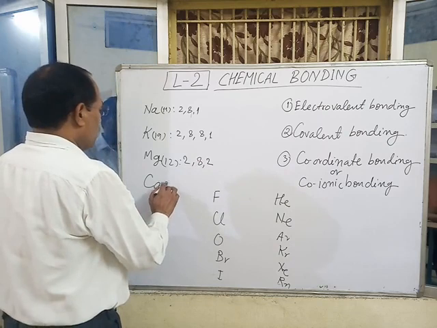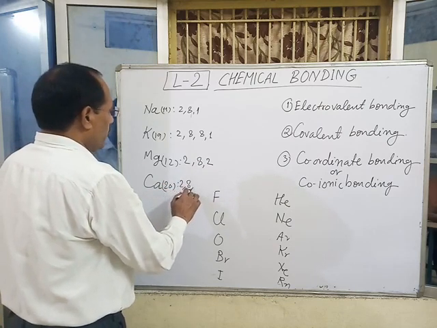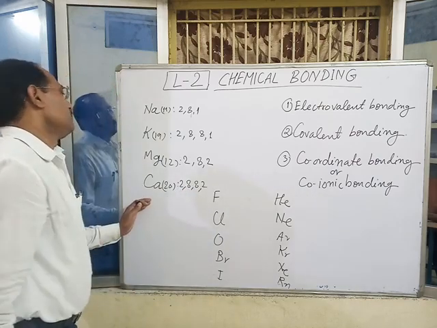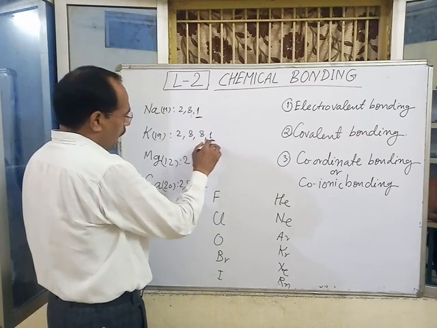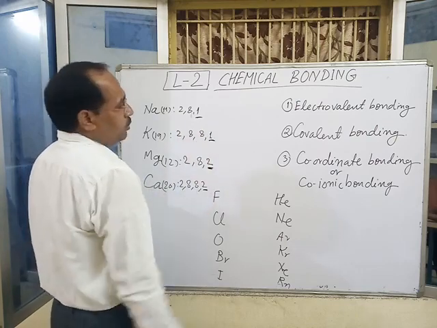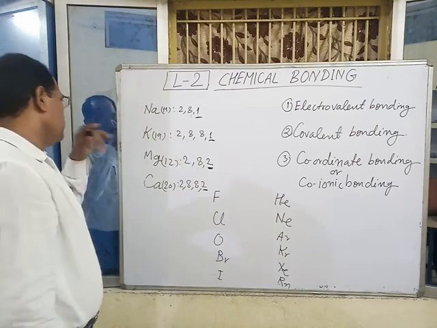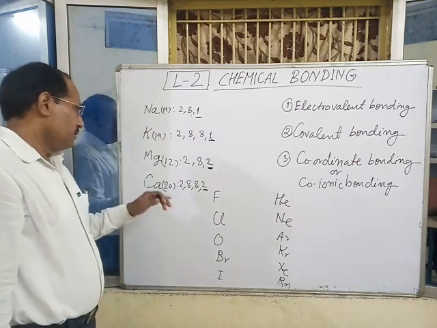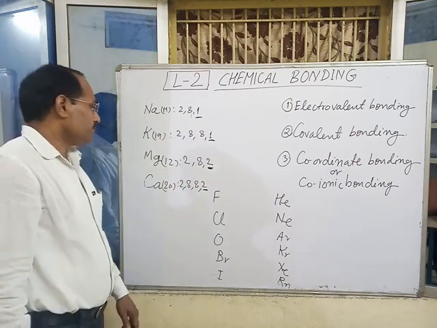Calcium, atomic number 20, electronic configuration 2, 8, 8, 2. In the case of metals, the number of valence electrons, meaning outermost electrons, is either 1 or 2. Sodium and potassium contain only 1 electron in their valence shell. Magnesium and calcium have 2 electrons in their valence shell.